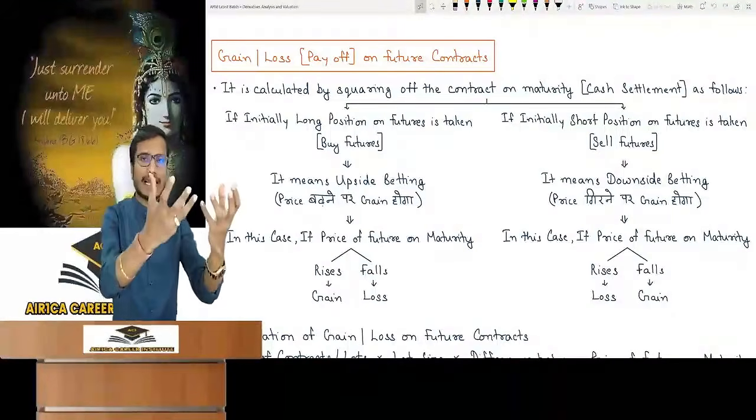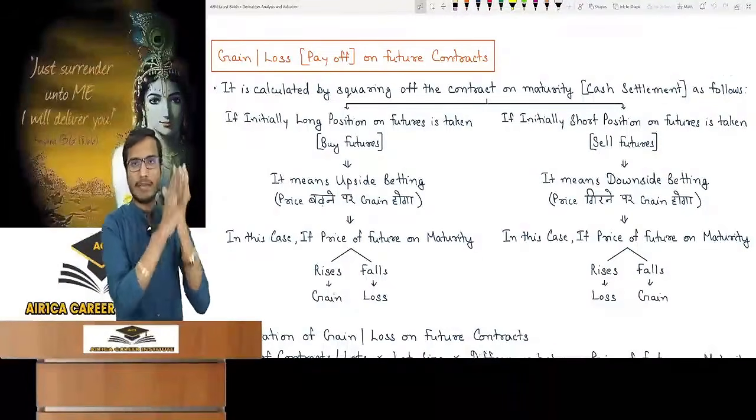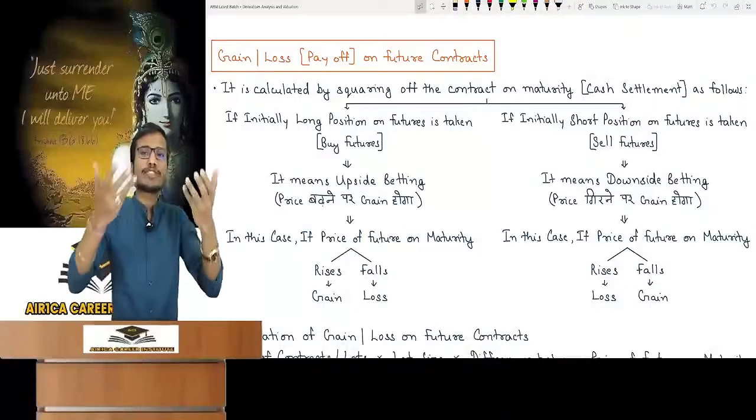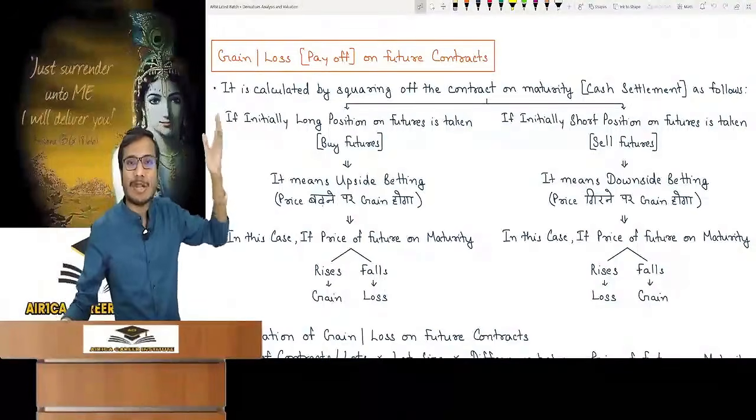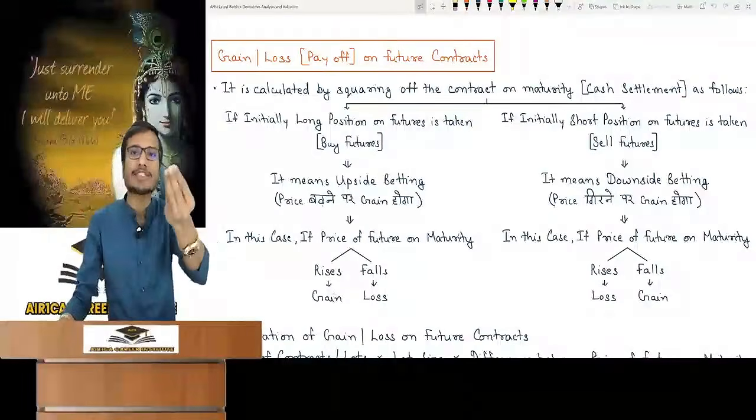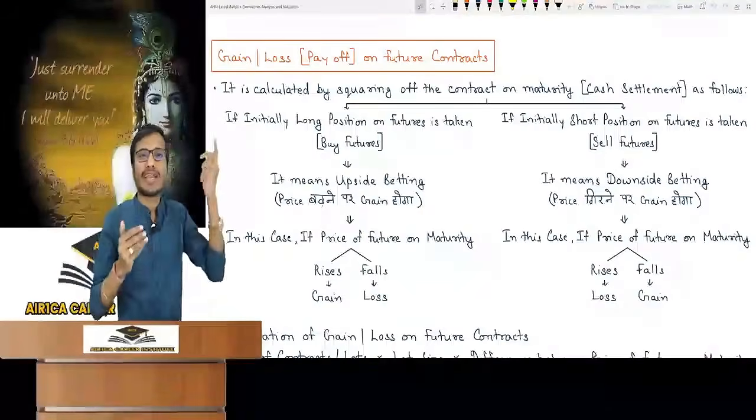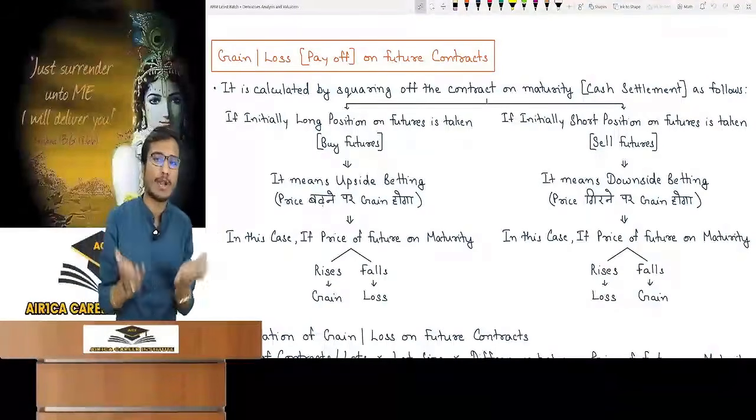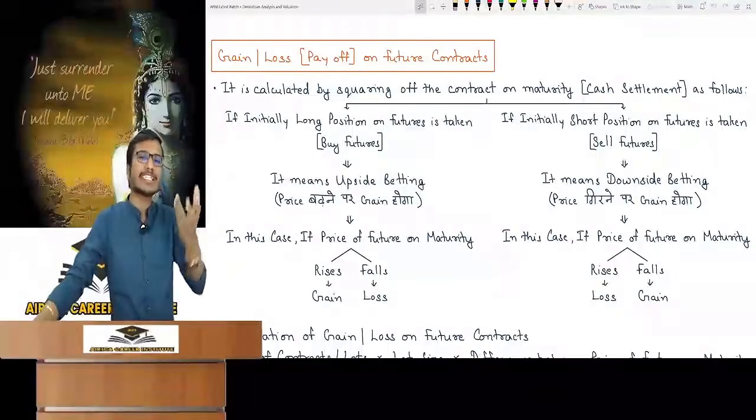I entered into a future contract that I will buy Reliance share after 3 months for rupees 2500. Here I am talking about upside betting. On maturity we have to do settlement, which we do in cash. That only we have to find: how much is the gain or loss on the future contract? Like we signed a future contract, on maturity, which we call payoff. So gain, loss or payoff is the same thing. It means doing settlement of the future contract, which we do in cash.